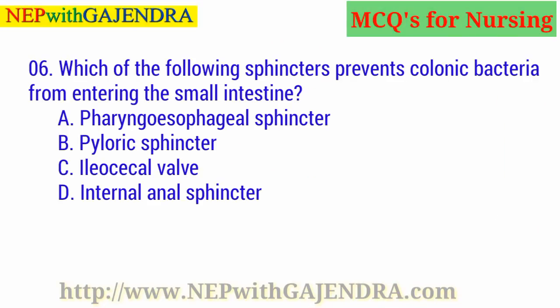Which of the following sphincters prevents colonic bacteria from entering the small intestine? A. Pharyngoesophageal sphincter. B. Pyloric sphincter. C. Ileocecal valve. D. Internal anal sphincter. Guess the right answer. Right answer is C. Ileocecal valve.